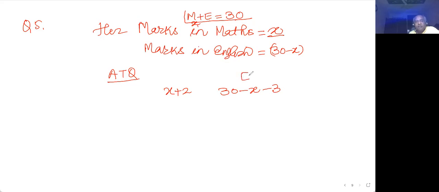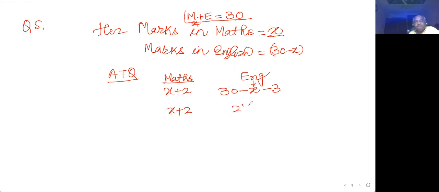This is according to the question. In English she is getting this much marks, in maths according to the question she is getting this much marks. So this is x plus 2 and this is 30 minus 3, which is 27 minus x.